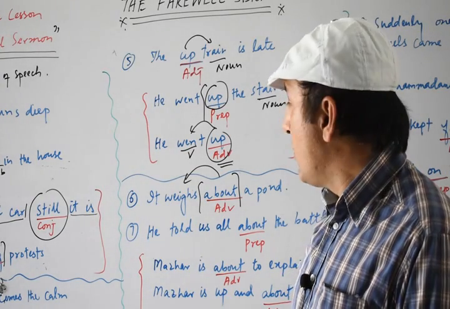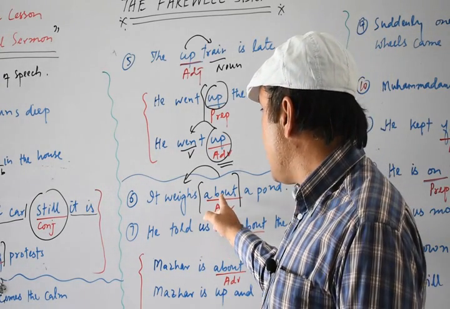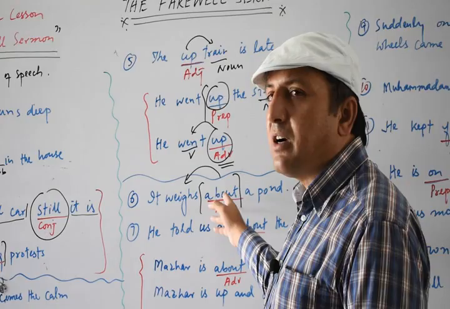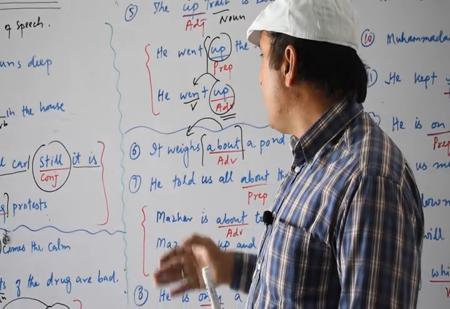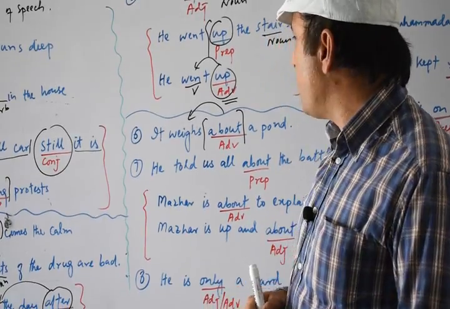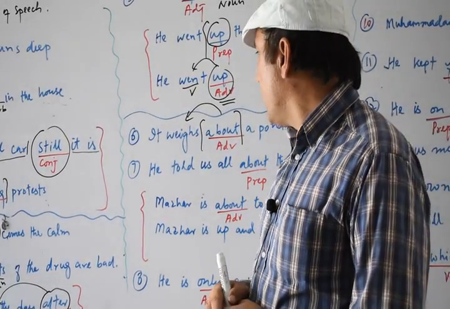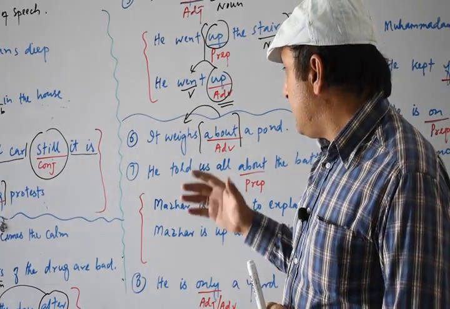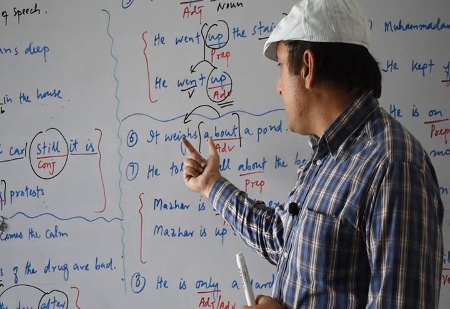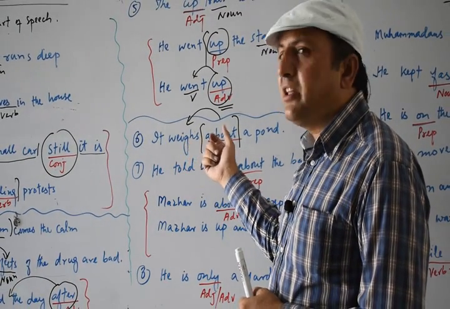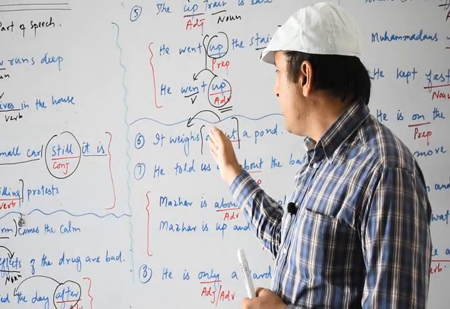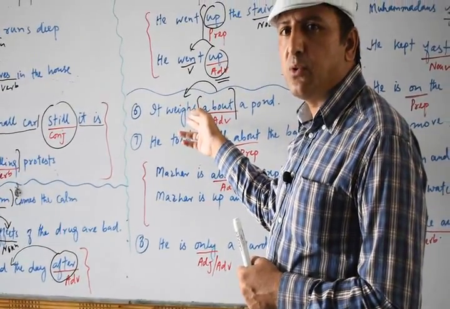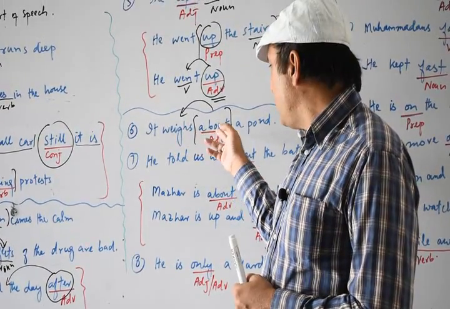Now this about is working as an adverb, because any word which modifies or describes a verb, we call it an adverb. If we use another verb there, about mostly works as a preposition, but here it refers to the verb weighs, so we call it an adverb.